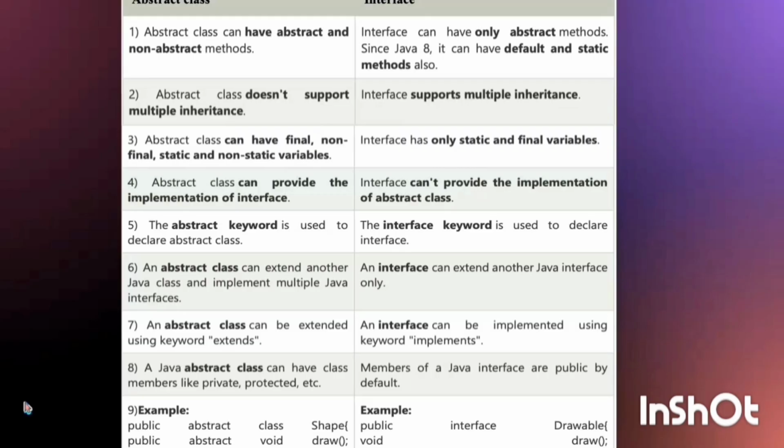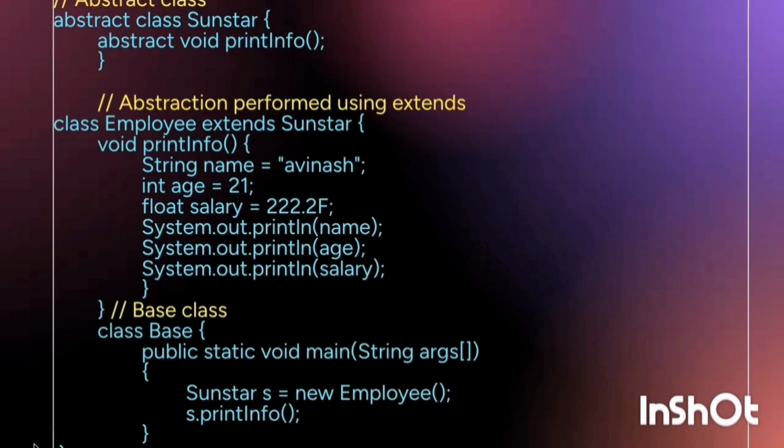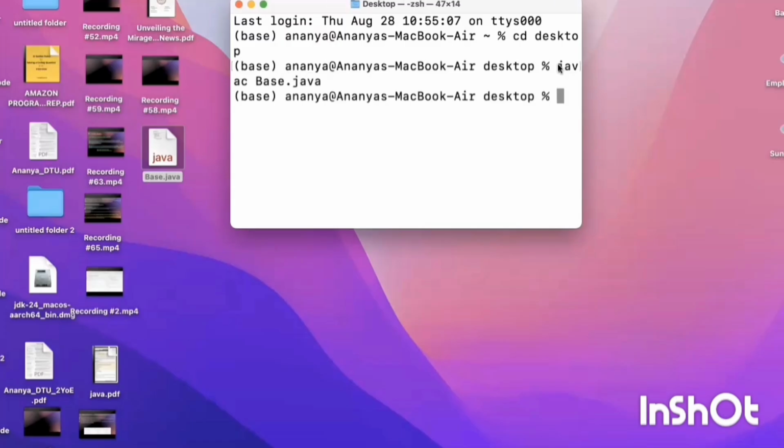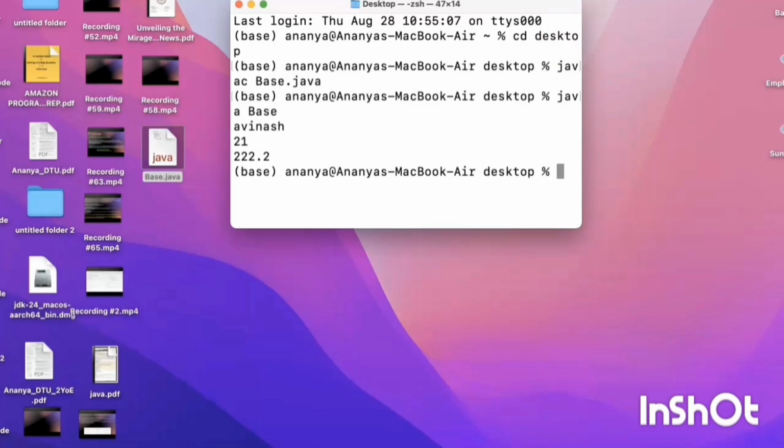Now we can see some examples of interface and abstract class in Java. Here the example of abstract. Now we are running this program to see the output. In the terminal we are running the code now. So it is giving the right output.